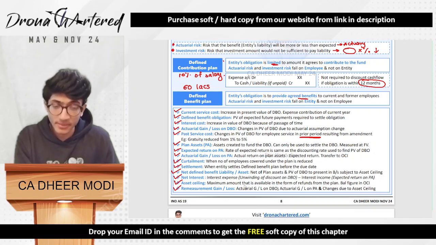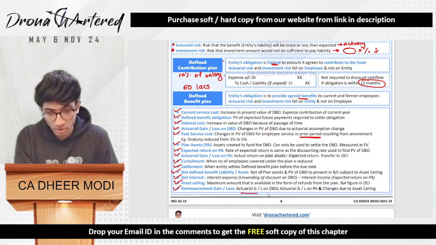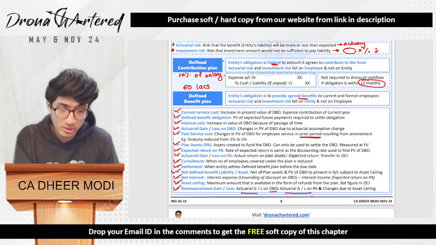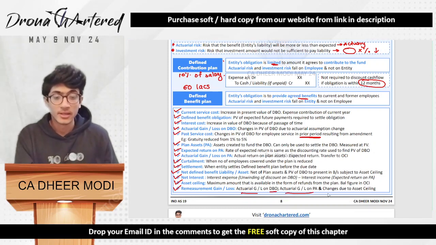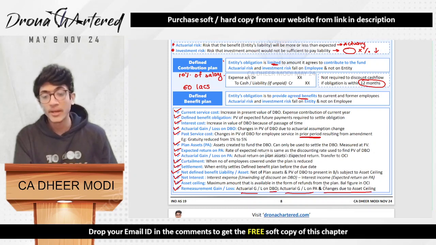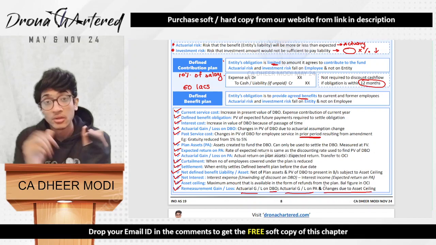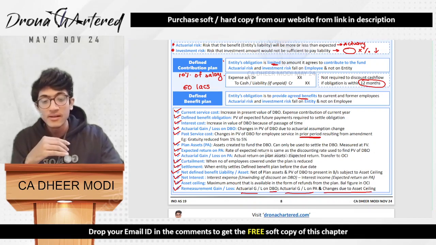Next is the remeasurement gain or loss. Any actual gain or loss on DBO, any actual gain or loss on plan assets, and any changes due to asset ceiling, all of this will be shown under remeasurement gain or loss. So I hope the definitions are clear and we'll move forward.